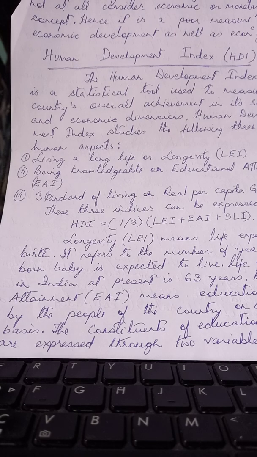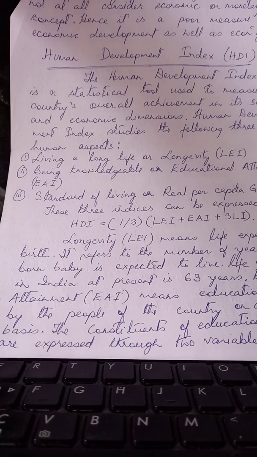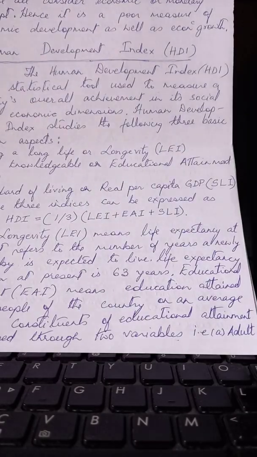Under this particular index, that is the Physical Quality of Life Index, he takes into consideration the life expectancy rate, which is the lifespan of a person. He takes the infant mortality rate. He also takes the basic literacy rate in order to measure the rate of development of a country based on this particular index. So, further, we will talk about another index, which is referred to as the Human Development Index.